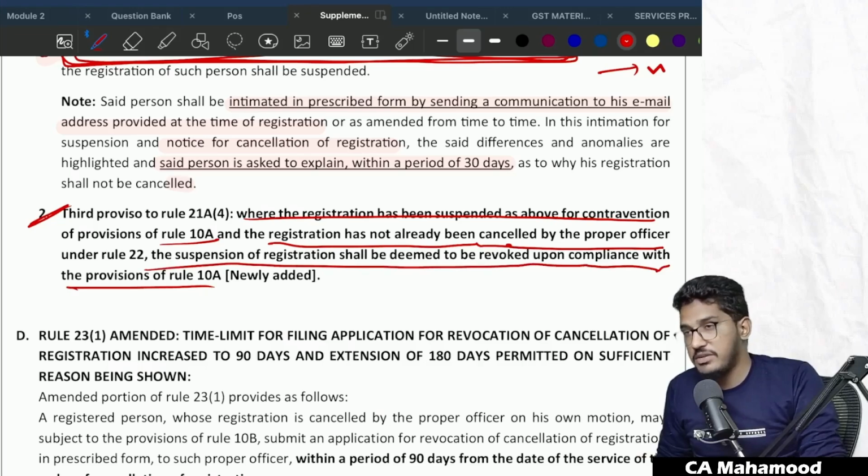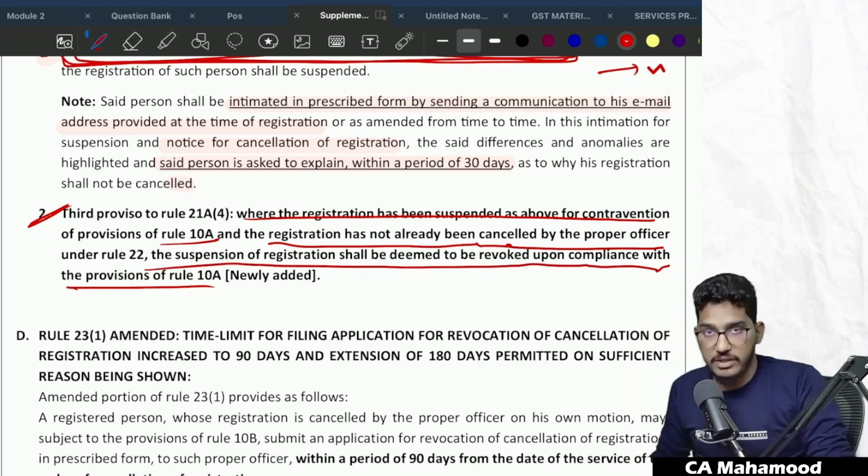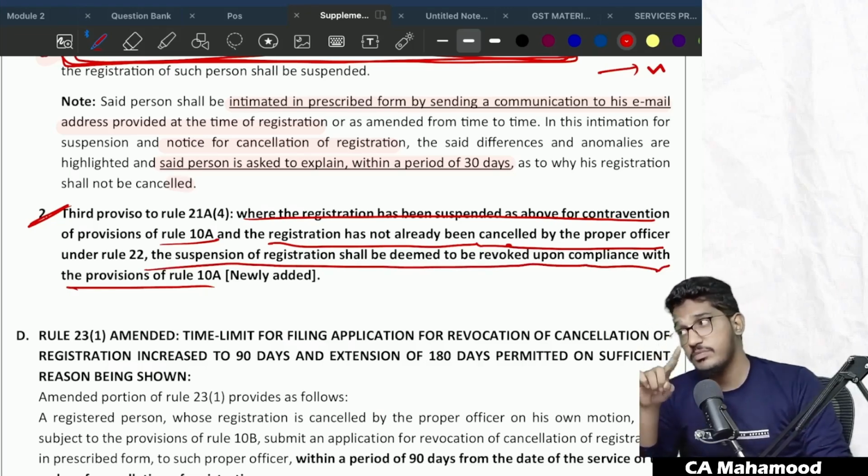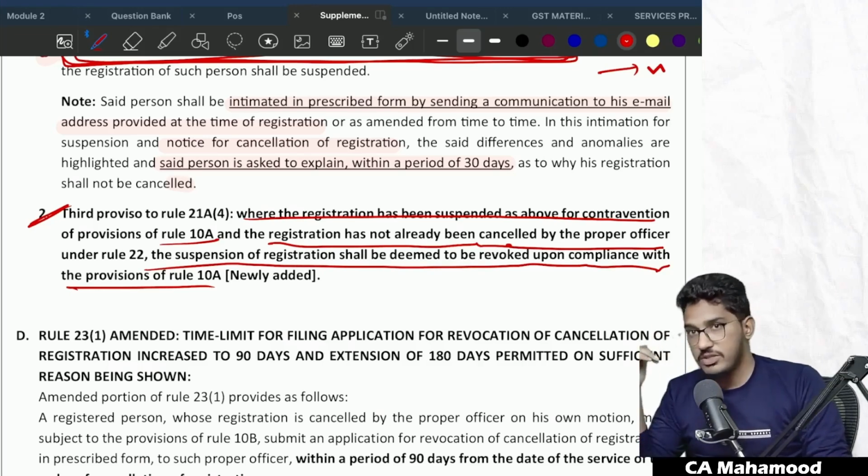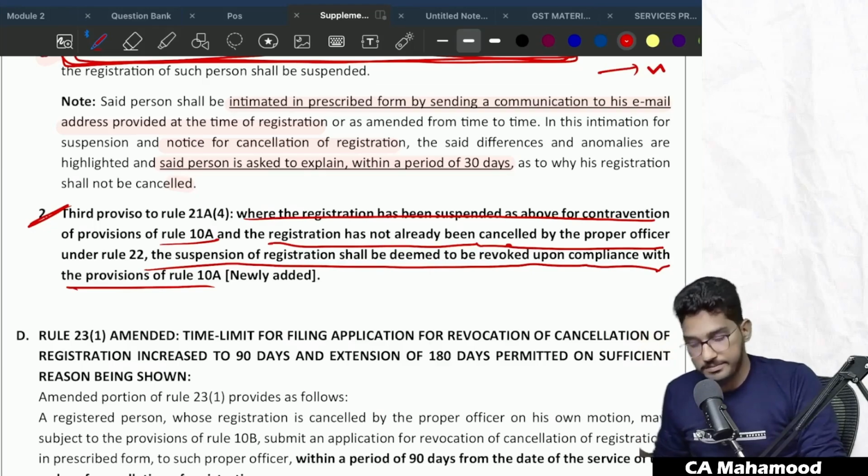That means your suspension will be lifted, your registration will be effective, provided you submit the bank account details before your registration has been cancelled. Once your registration is cancelled by the proper officer, there is nothing you can do. But if the registration is not yet cancelled, you furnish the bank account details, they will lift the suspension and your registration will become active.